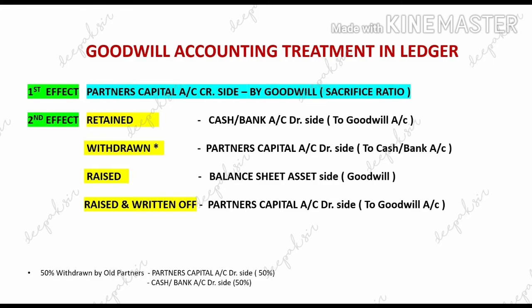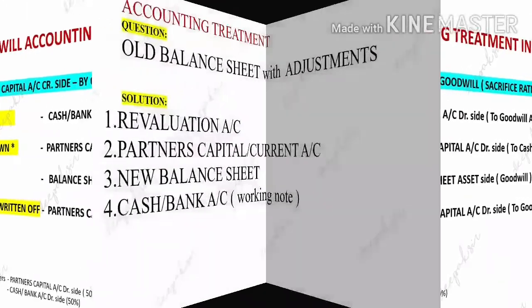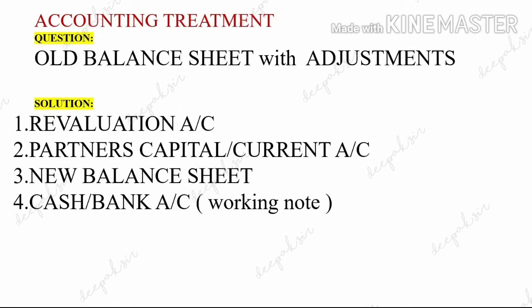Now in this introduction part 3, we are going to see the accounting treatment. That is, in your question, old balance sheet will be given of old partners, and below that adjustments will be given. And following are the ledger account which we have to prepare in admission of partner. The first account which we have to prepare is revaluation account. Revaluation account is also called as profit and loss adjustment account.